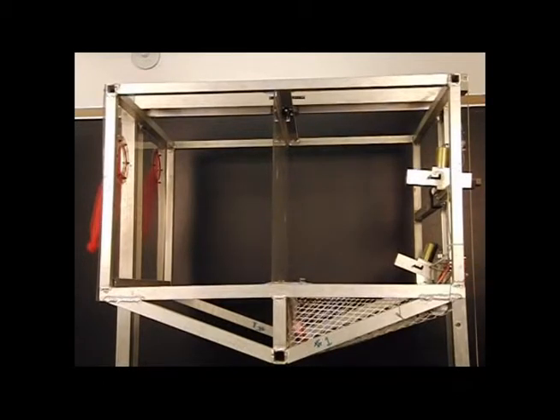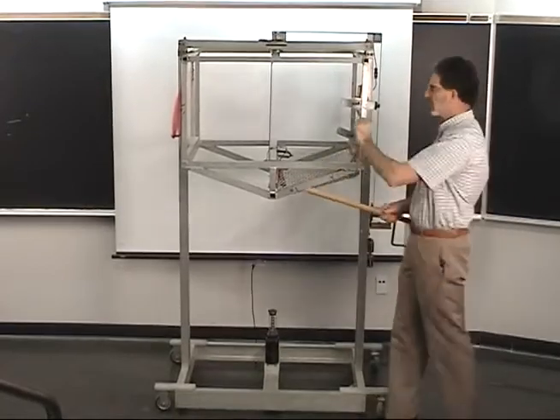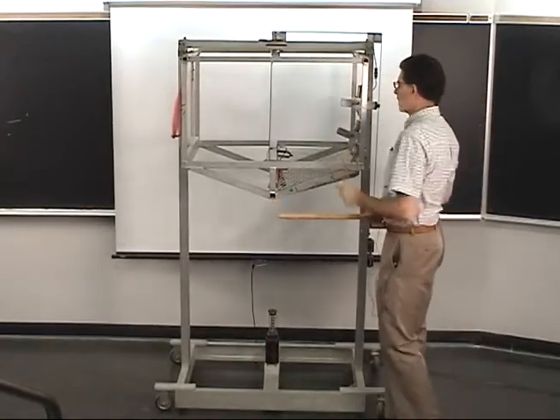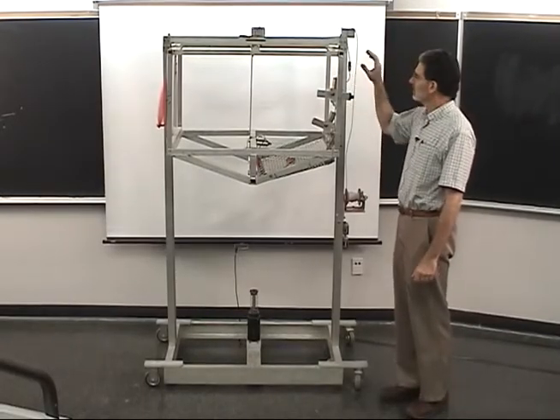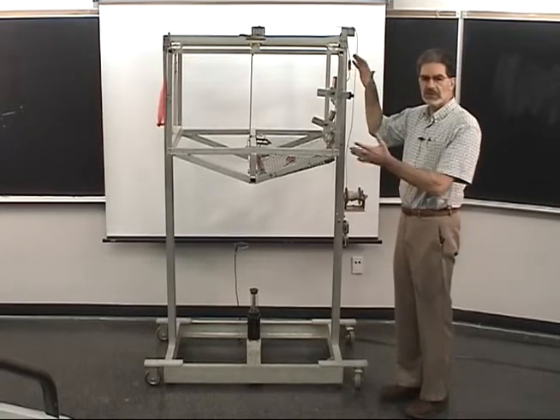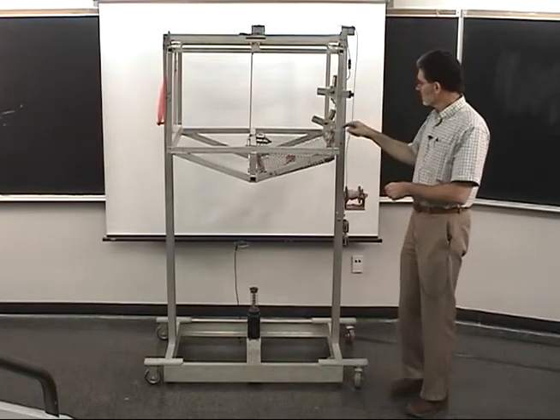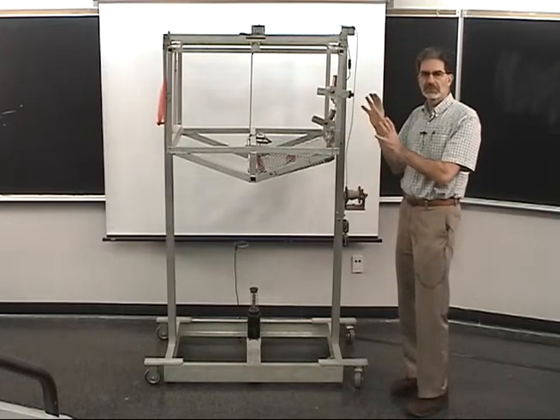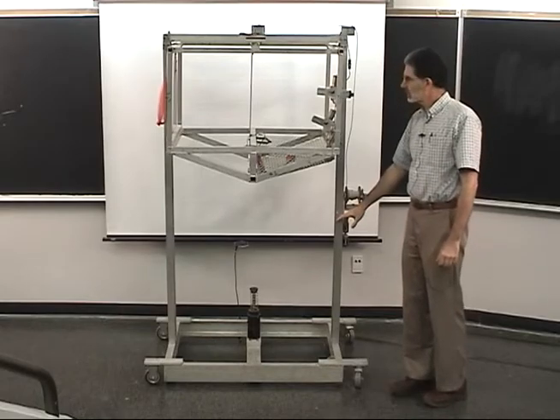You can see that the balls both hit the barrier because they were falling under the influence of gravity, following a parabola. Okay, we've rearmed the guns, put the bullets in. We've set the cage so it can go into free fall. When it's free falling, there's a switch that will trigger the bullets to be fired from the guns. And we'll see what happens this time. 3, 2, 1.